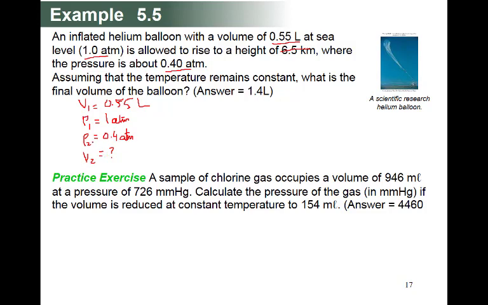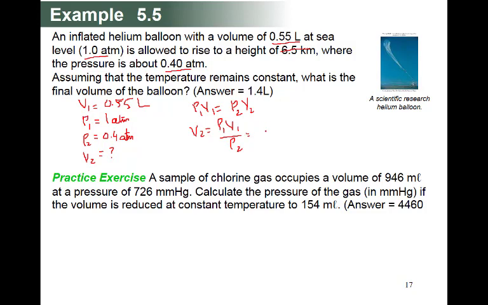So our formula will be the Boyle's law. P1 V1 is equal to P2 V2. So question is V2. So V2 will be equal to P1 V1 upon P2.